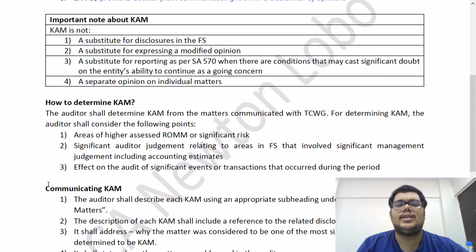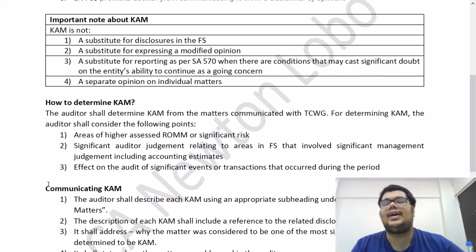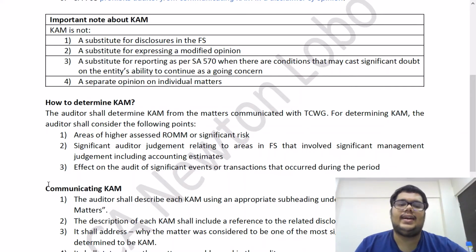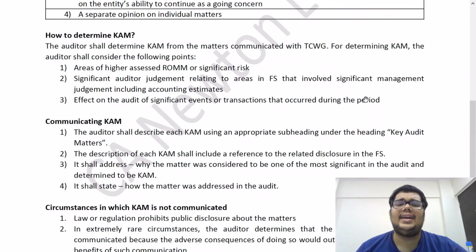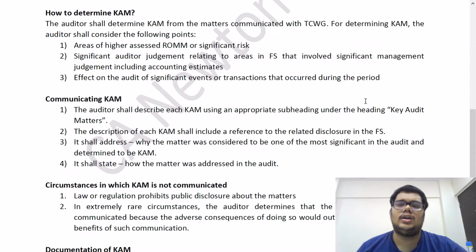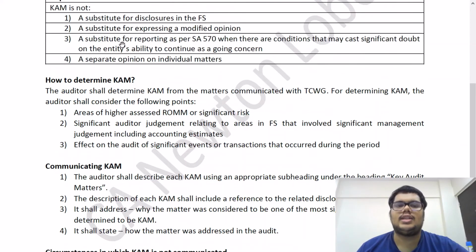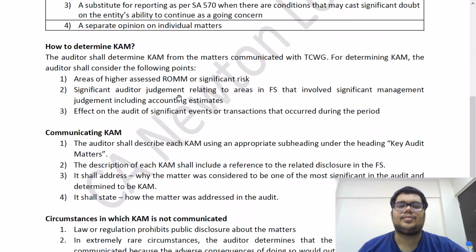So the first 3 points: it is not a substitute for disclosure, not a substitute for a modified opinion, that is SA 705, not a substitute for SA 570, and fourth, it is not a separate opinion on individual matters. It is just to highlight the significant events that have occurred, significant challenges, significant decisions, significant areas where professional judgment had to be exercised. We are just highlighting those areas. It has nothing else to do with all these substitutes that are mentioned over here.